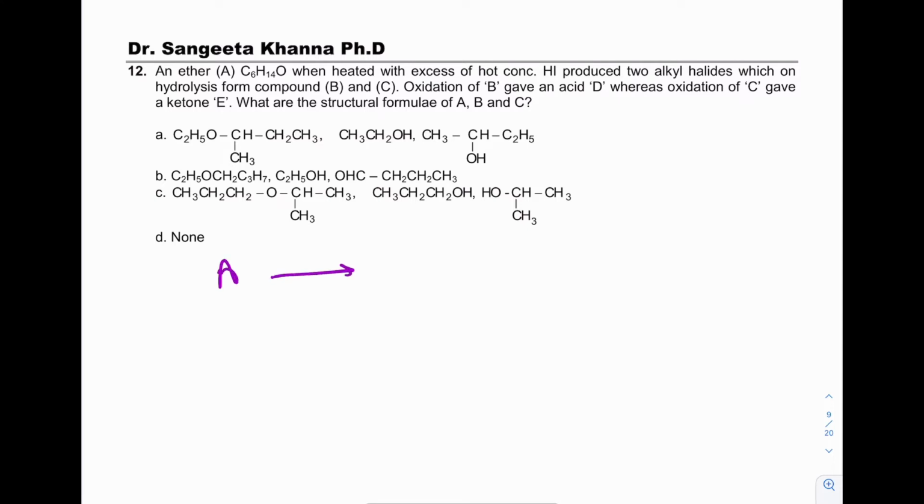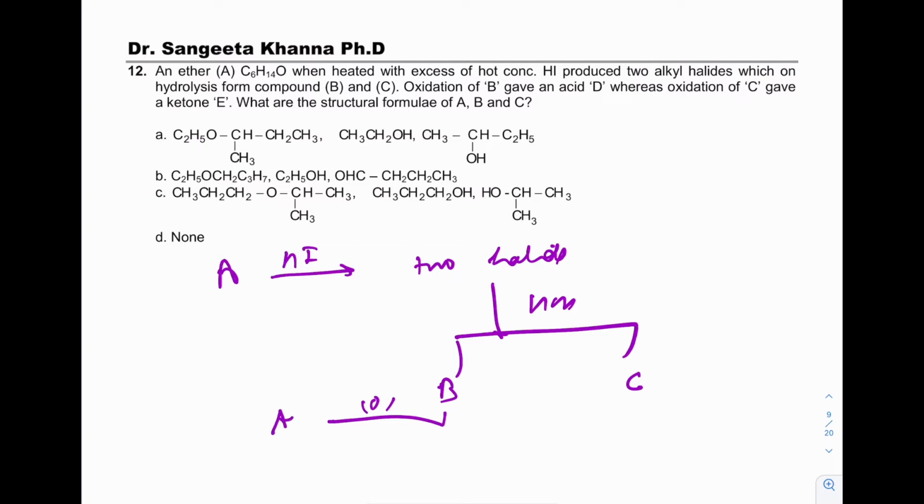This is A, which gives B and C. Sorry, A gives two halides with HI, and these halides on hydrolysis give alcohols, which will be B and C, where B on oxidation gives acid and C on oxidation gives ketone. That means C is a secondary alcohol and B is a primary alcohol.